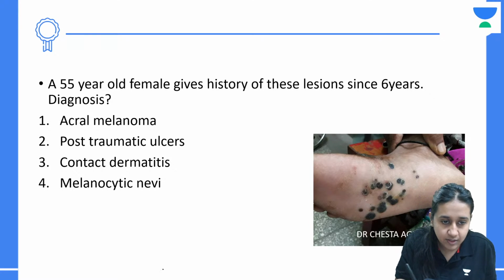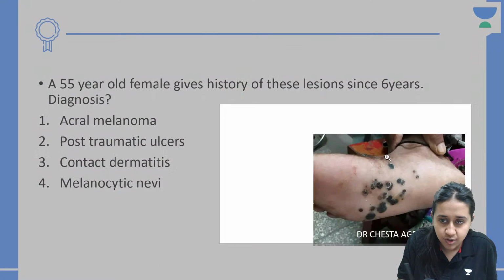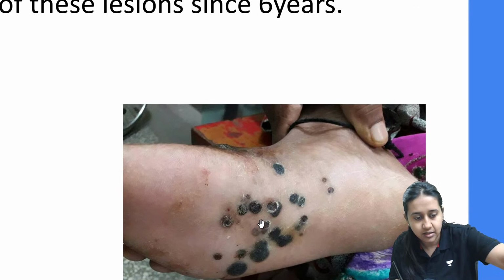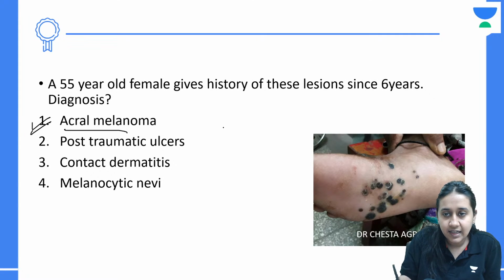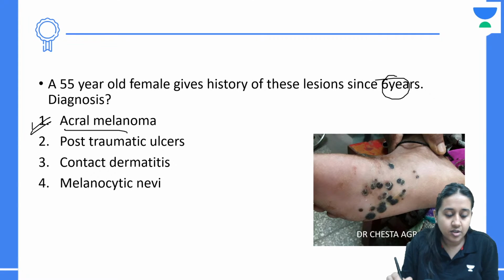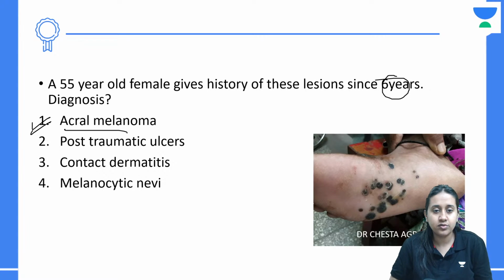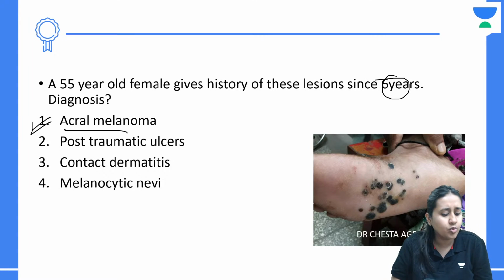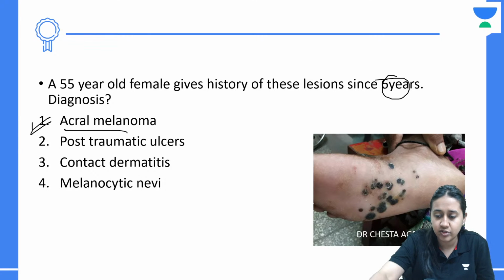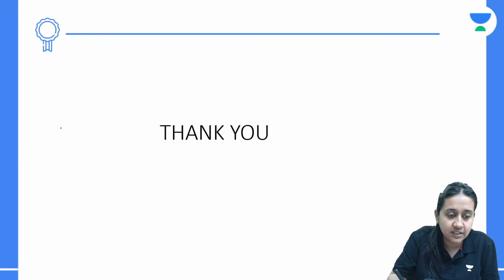Very nice. Look at this lesion. There are multiple blackish nodules present on the lower part. This is a classical example of acral melanoma. It's a long-standing condition. You can see it just below the digits also, where you have Hutchinson sign positivity, or you can see some discrete groups of lesions on the lower extremity. With this, we are done with today's session.